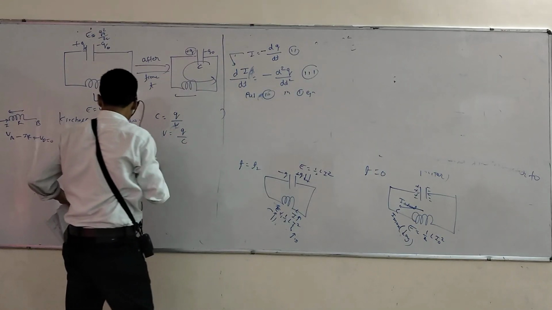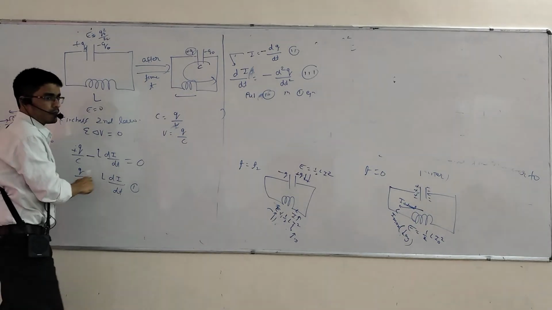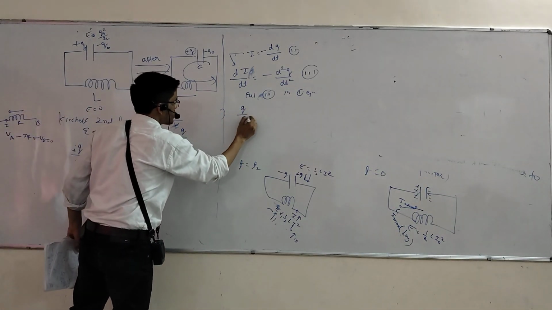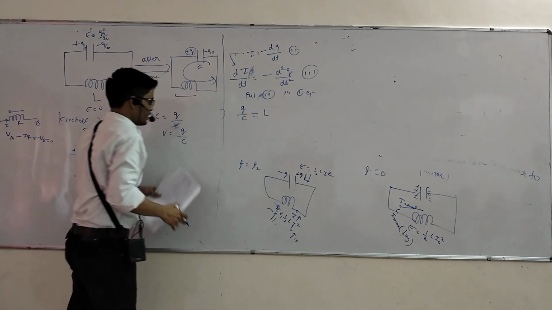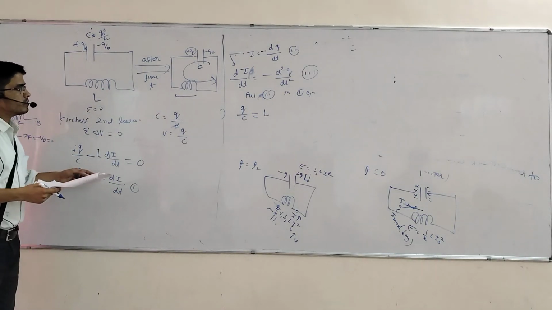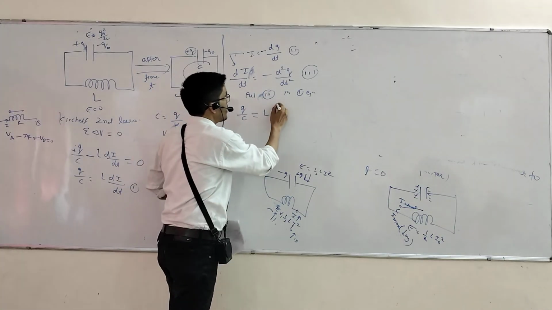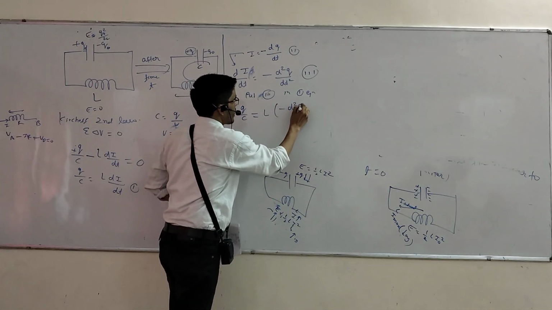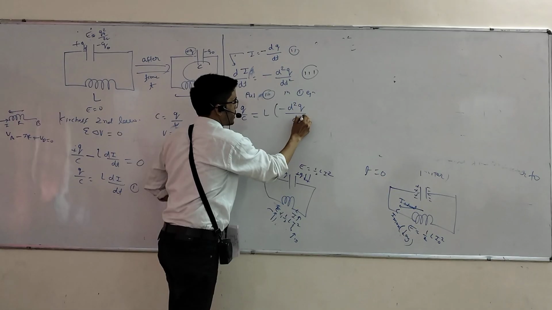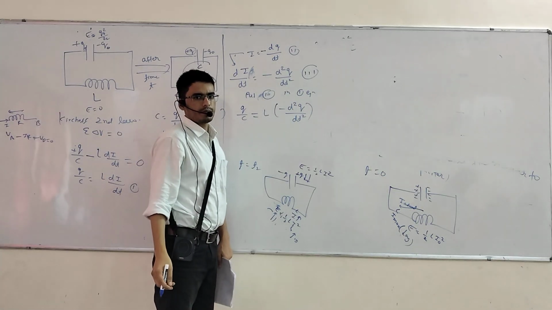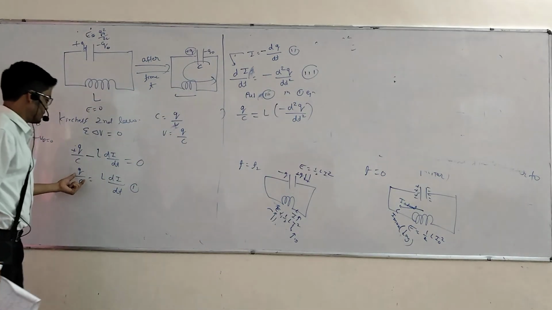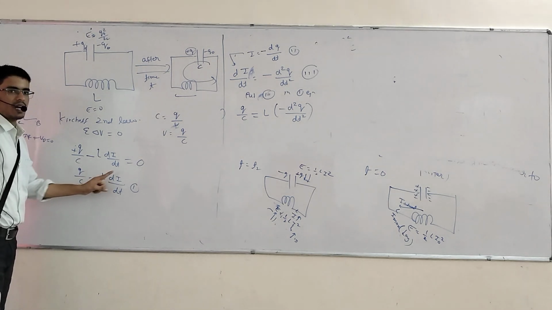Tell what is present here? Q by C. Right, here Q by C equals L. What is the value of di by dt? Minus d square q upon dt square. Once again see, that is q by c equals L di by dt.